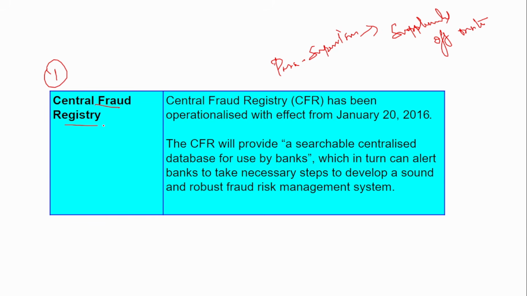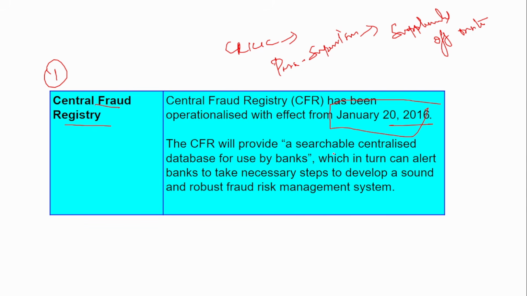First is the Central Fraud Registry. This Central Fraud Registry has been operationalized with effect from January 2016. In the previous one we saw CRILC, right? I also mentioned since when it was operational, and what loan amount, if the bank has exposure to a borrower above that amount, it has to be reported to CRILC. You have to know the numbers, okay. These are very basic numbers, the 5 crores, and when CRILC was established, and when this CFR, the Central Fraud Registry, was established. These are all objective-type questions, so you have to know these basic numbers. The rest is all concept based, but these are objective points. So do remember the number and the year it was established: January 2016.